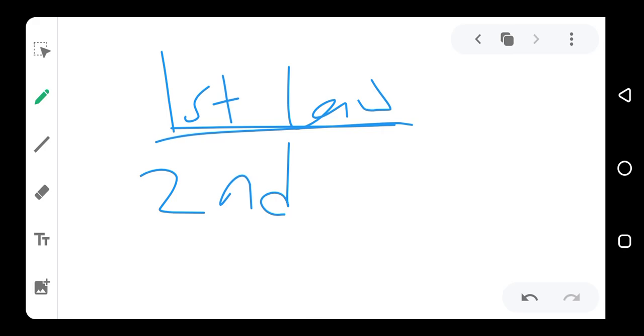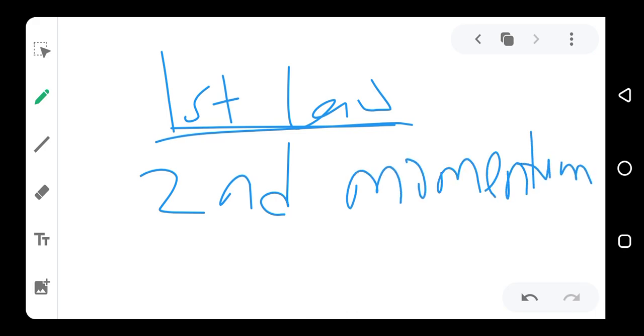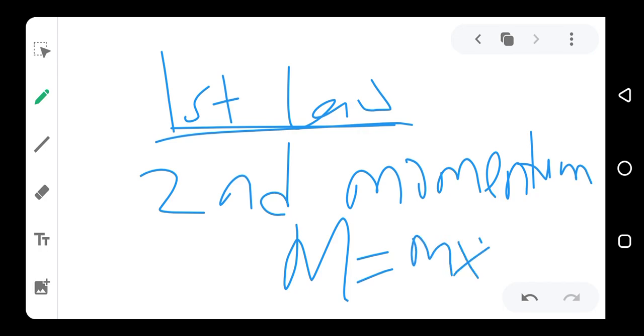Now let me explain. First of all, let's understand the meaning of momentum. Momentum simply means the product of mass and velocity. So if you know the mass of a body and you know its velocity, you multiply the two and that will give you the momentum of the body. So momentum, capital M, is equal to small m, which is mass, times velocity, which is mv.